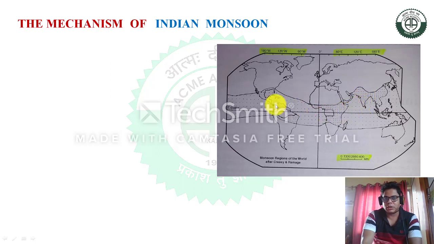This can be experienced in a number of countries. You can see over here near the equator, Mexico City, Panama, then northern America, this portion is Venezuela, then middle Africa and India, all over India, and southeastern China, and most of northern Australia, and these are the northeast Asian countries. So these are mainly the areas where people experience this type of monsoon, and we'll discuss one by one the concepts of the Indian monsoon.